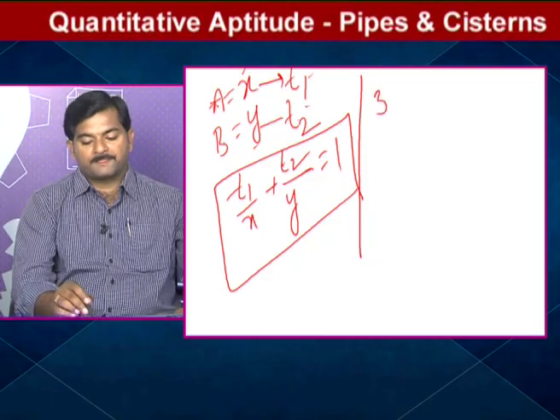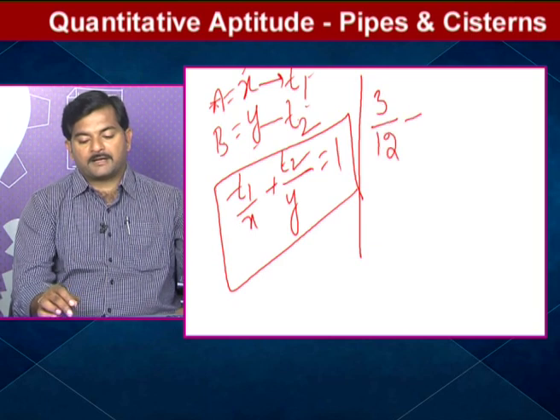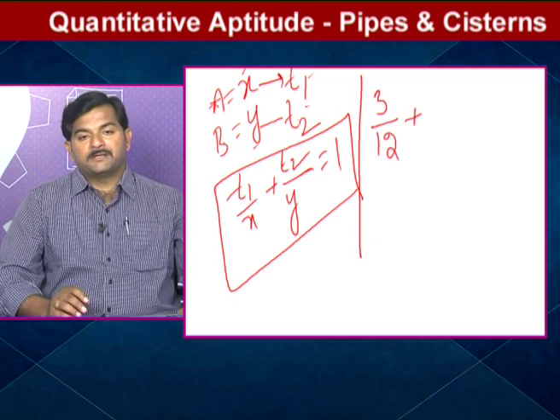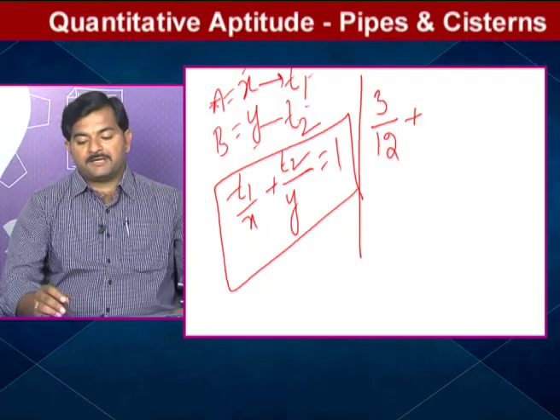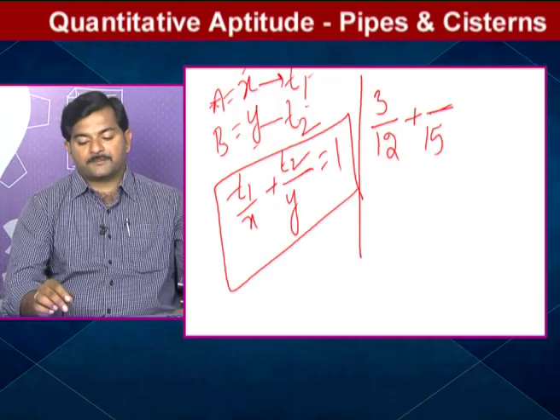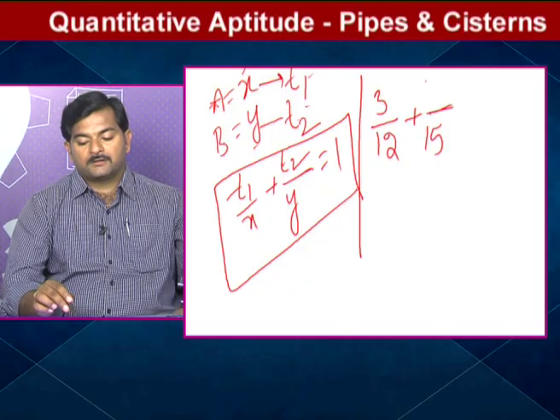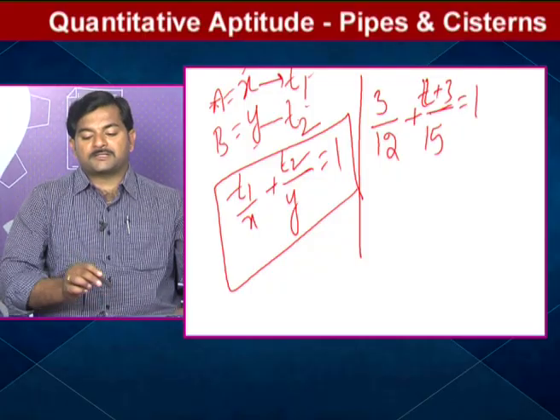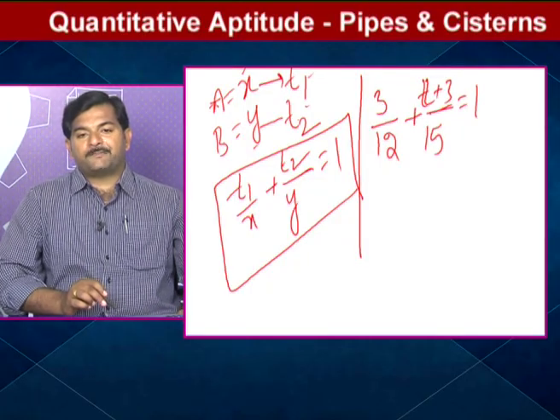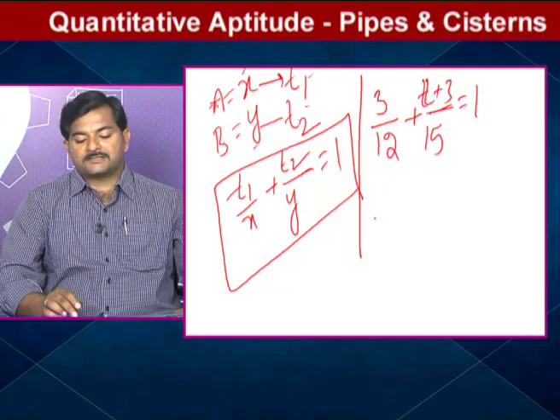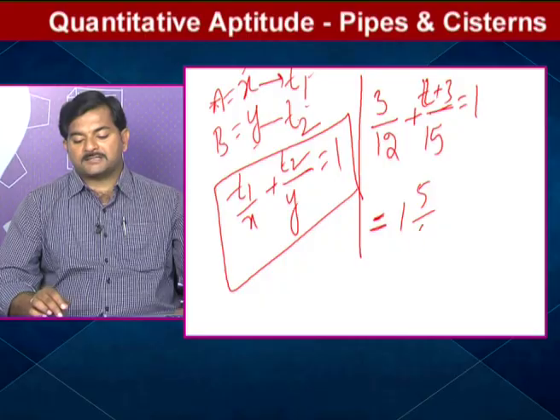If you apply this concept to this question, pipe A worked for only 3 hours, that's why 3 by 12. And the second pipe B worked for 15 hours, so for example B alone takes T. Total work can be written as 3 by 12 plus T by 15. If you solve this, you will get the answer as 1 5 by 6 hours.